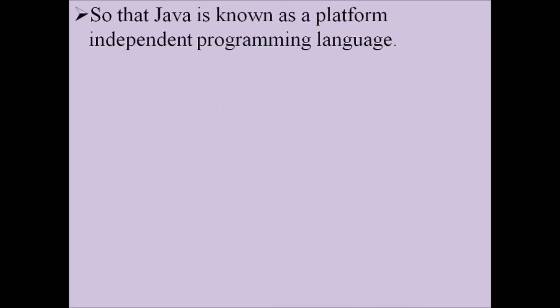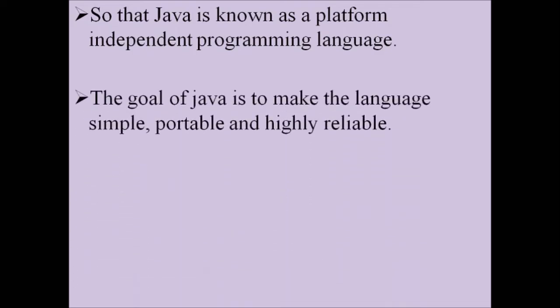So Java is known as a platform independent programming language. As we know, platform independent means a program which is developed in one platform can be executed in different platforms. Here platform means operating system.